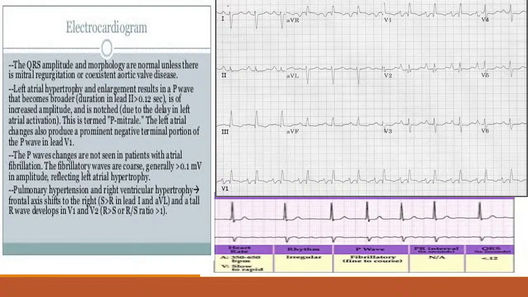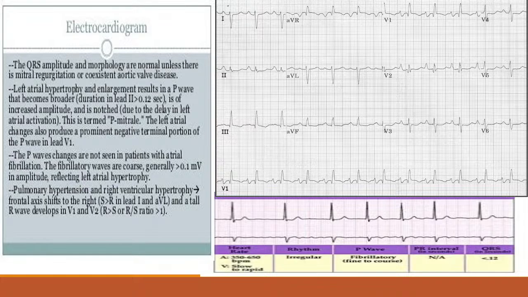So, P pulmonale, right atrial enlargement, P mitral, left atrial enlargement. So, you can see the width of the P wave, it is more than 2.5 small squares.